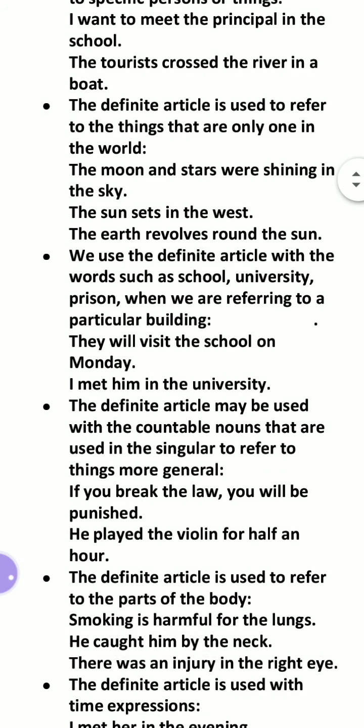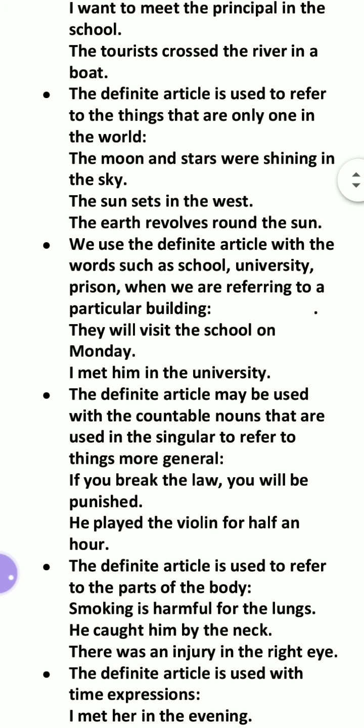The definite article is used to refer to things that are only one in the world. This is very important. For things that are only one in the world, we use the, like the moon, the sun, the star, the earth, the east, the west, the north, the south. These are the only one things in the world.